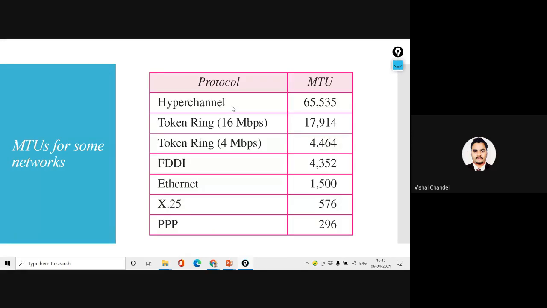So I will explain what the meaning of this hyper channel is. This hyper channel is a combination of a number of Ethernet channels. You can say if we combine a number of Ether channels, they can provide the maximum speed or maximum data transfer unit of the packets into the network. So I think it is clear.